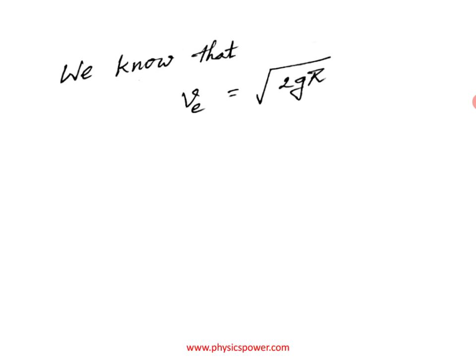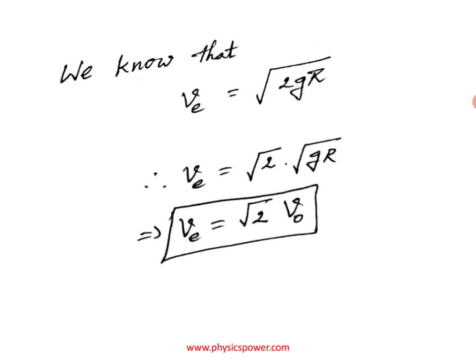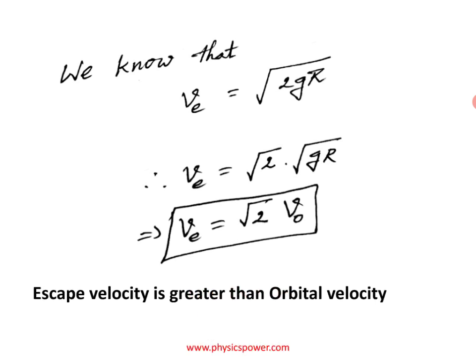Before this topic we were discussing orbital velocity, so that is why I am writing this. We know that v e equals the square root of 2gR. You can also write this as root 2 into root gR. Just now we derived that root gR is nothing but v naught, the orbital velocity. So escape velocity is greater than orbital velocity.